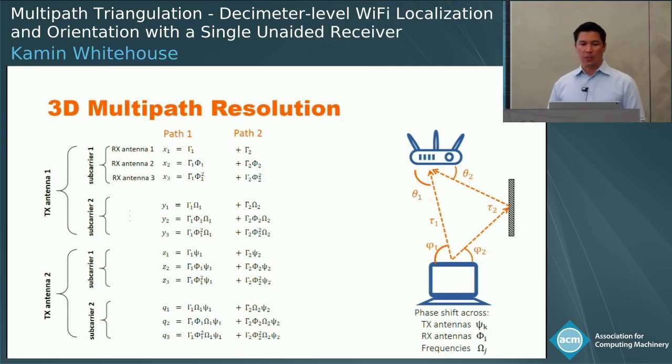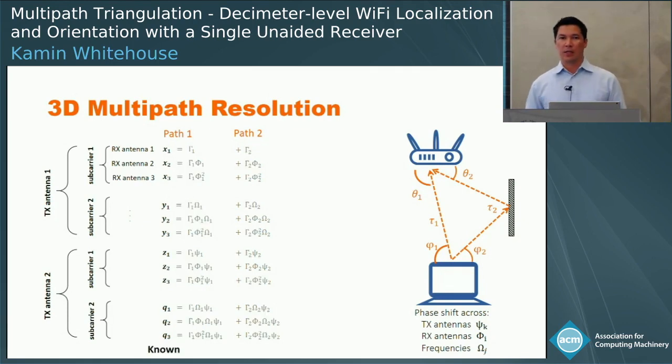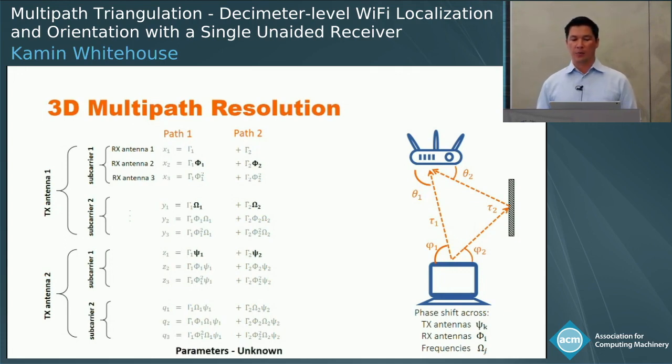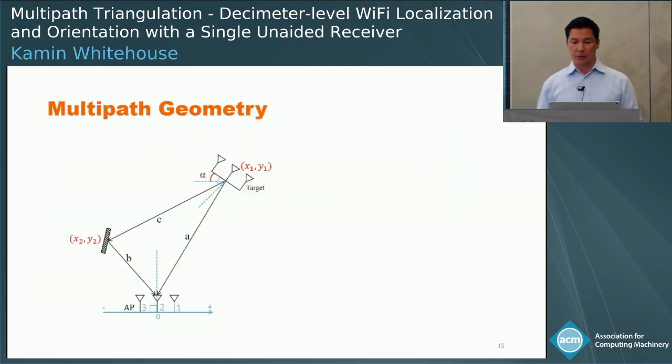So this becomes a big system of equations with the left-hand side of the equation being our CSI values. These are measured, observed values. And the right-hand side being the path parameters that we don't know that we want to estimate. And we have 270 such equations. If there's only two paths, we only have 6 parameters, so it's well over-constrained. And we can often estimate about 5 to 7 paths, basically by throwing this into a big nonlinear solver.